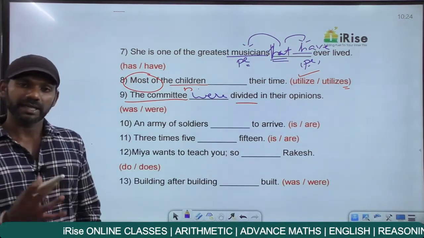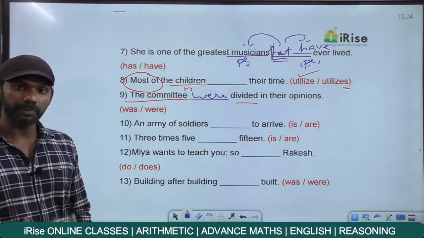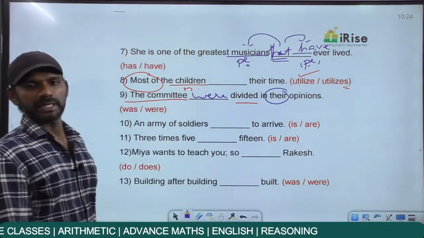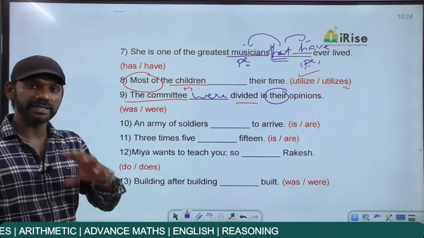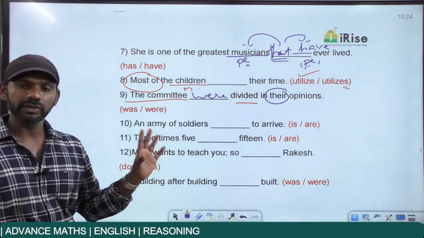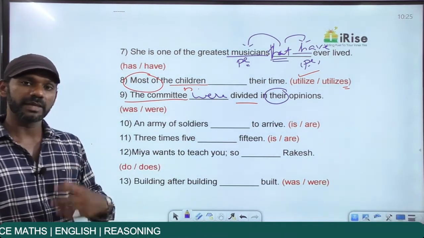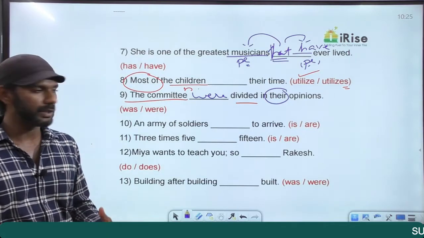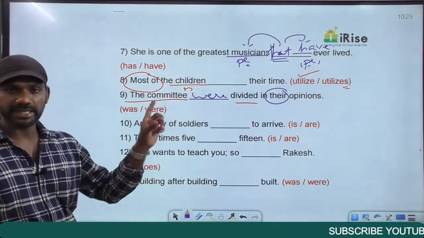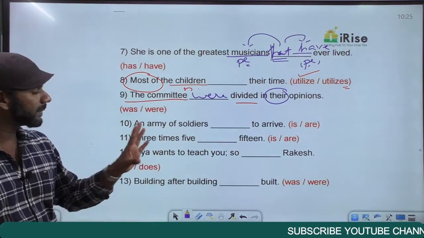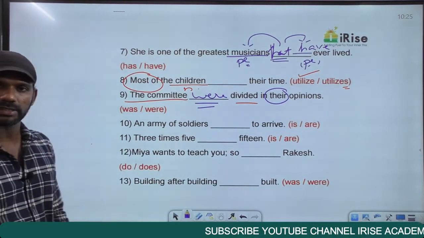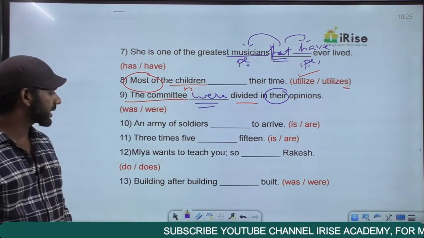That is one reason. If I have to give one more reason, and that too based on pronouns, "their opinions," there is a plural pronoun. I told you we'll go for this rule in detail when we discuss the topic pronouns. The pronoun here is plural. If the subject is plural, the verb and the pronoun must also be plural. If the subject is singular, the verb and the pronoun must also be singular. There is a plural pronoun. The committee here must be taken as plural because it's getting divided. The verb in the statement must be plural. So the committee were divided in their opinions. Getting it? Come on, next one.